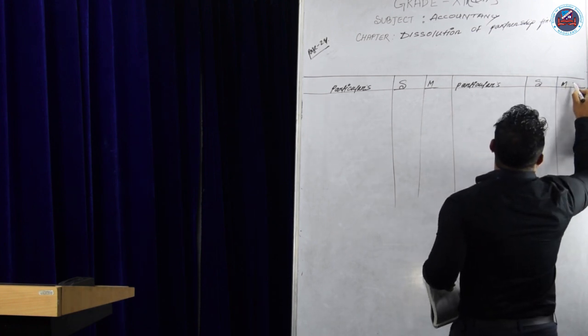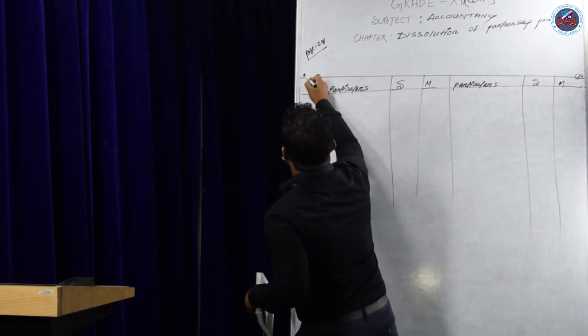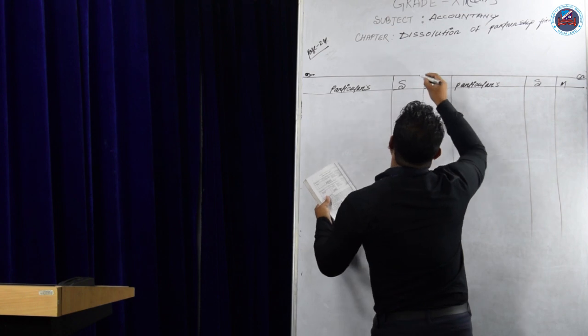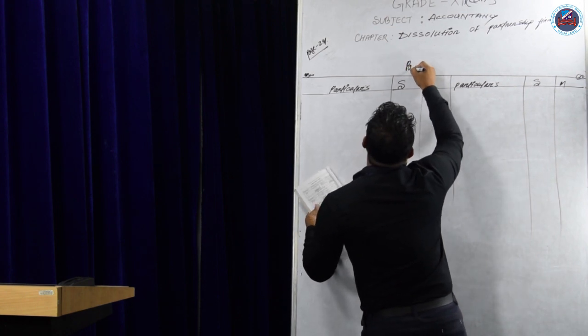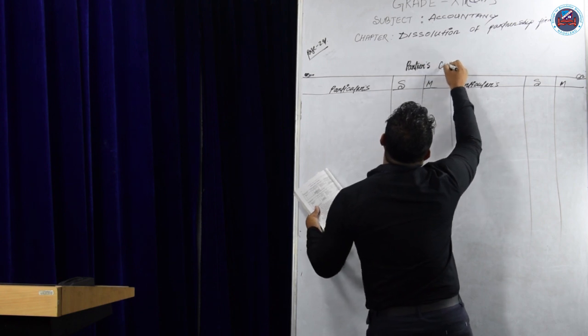Supriya, Monica. Credit, debit. Partners capital account.